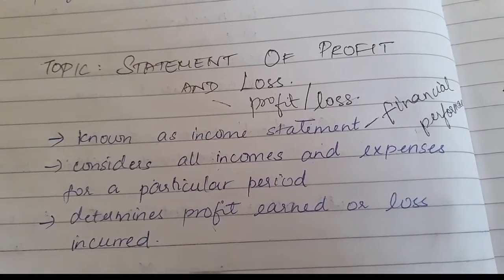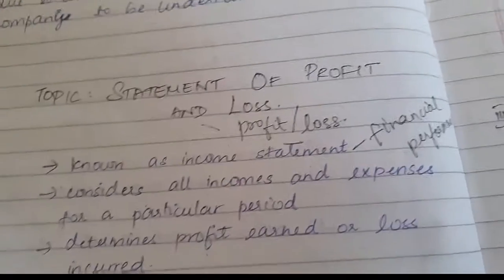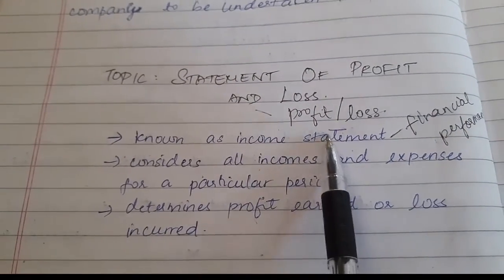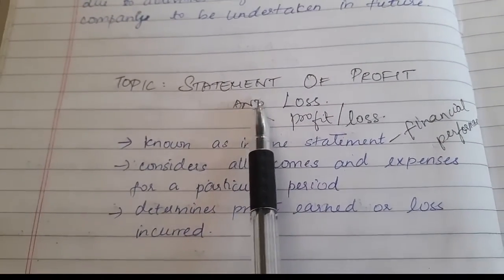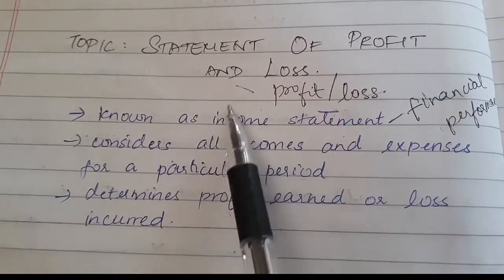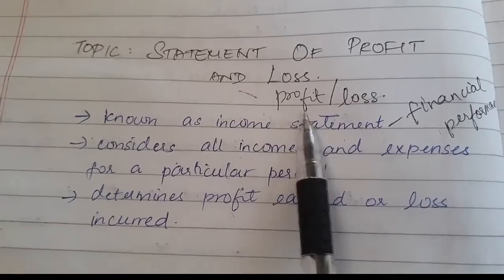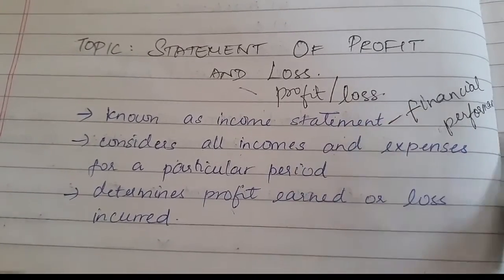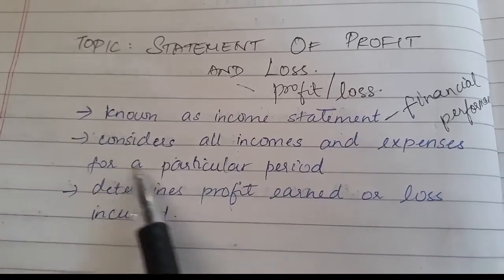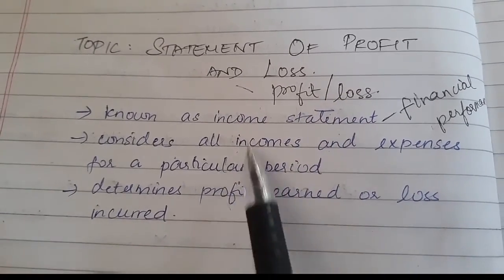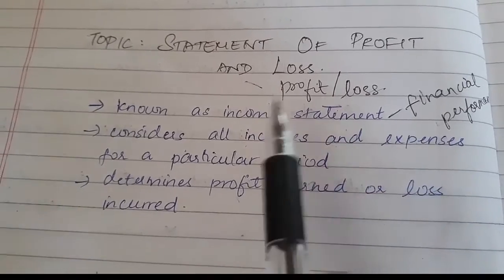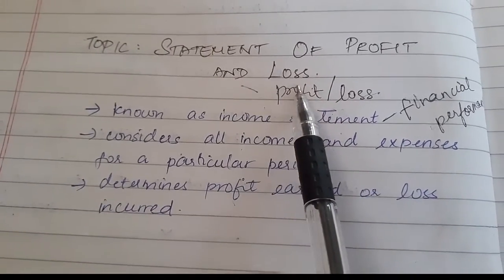So what do you mean by statement of P&L account? Statement of P&L is nothing but your income statement, which shows your financial performance. As I've said in my earlier video, it is the second one classified after the balance sheet under financial statements, and it is also known as income statement because it shows your financial performance. Why? Because it is a statement which tells about your profit or loss, and it considers all your incomes and expenses for a particular period of time. It also determines the profit and loss income. I hope this is not very new to you because you've already studied this in your class 11 standard.